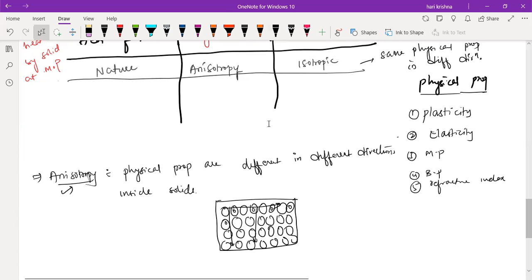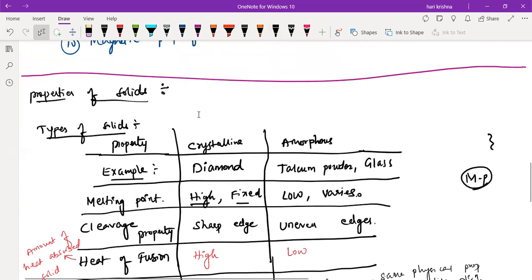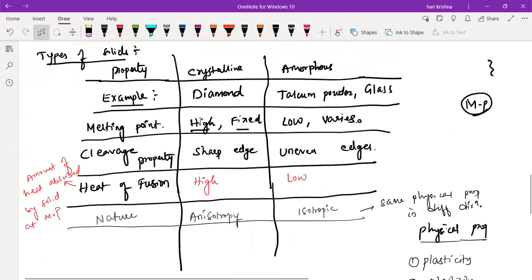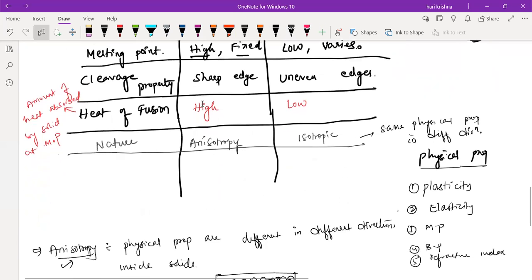Okay, so crystalline solids are anisotropic in nature, which have different properties in different directions in the solid, and amorphous solids are isotropic in nature, which means they have the same physical properties in different directions in the solid. That is the main point.